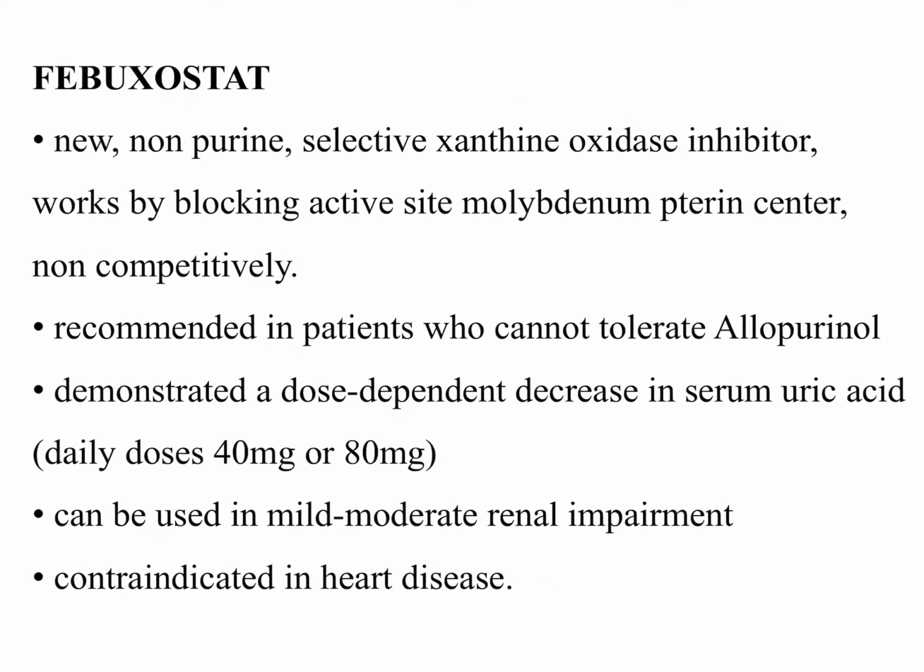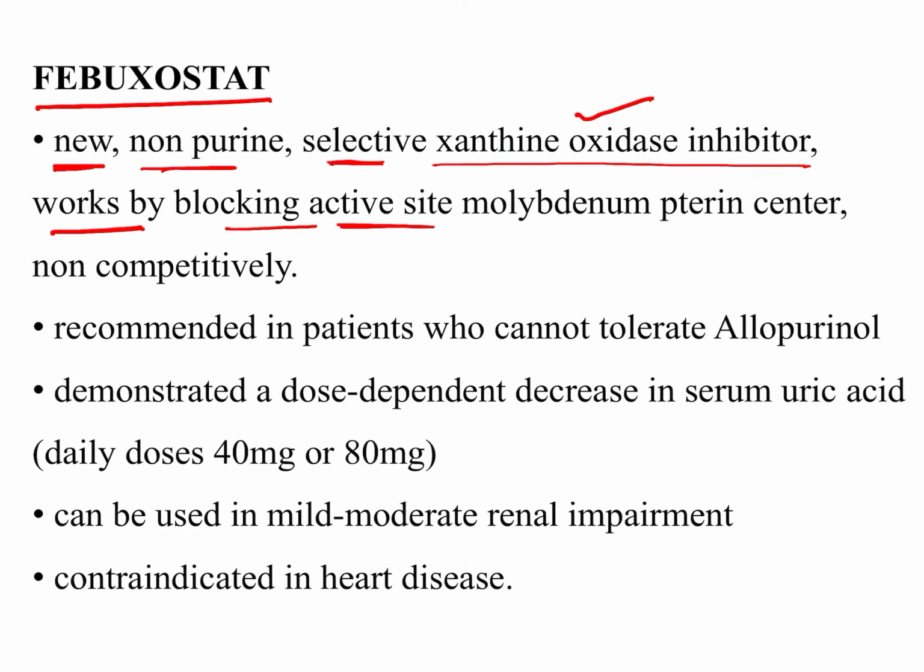The third important drug is febuxostat. Febuxostat is also a xanthine oxidase inhibitor, similar to allopurinol. It is a newer drug, a non-purine and selective xanthine oxidase inhibitor. It works by blocking the active site on the enzyme, which is a molybdenum pterin center, and it acts non-competitively. This is the mechanism of action of febuxostat.